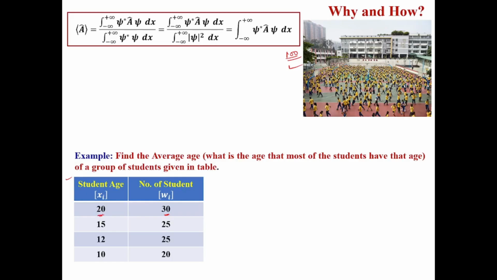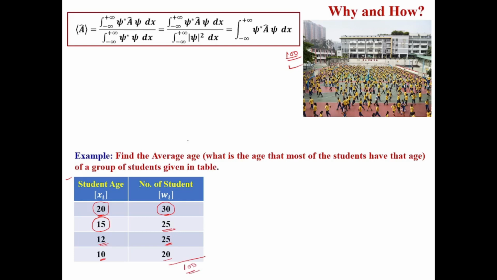That means, if we consider age 20, how many students are there having age 20? 30. Age 15, how many students are there? 25. Age 12, how many students? 25. Age 10, how many students? 20. So the total students here you can see is 25, 25, 50 and 30, so 100.